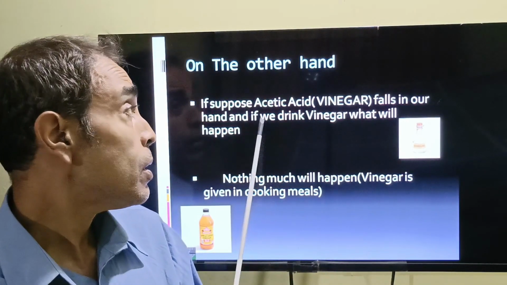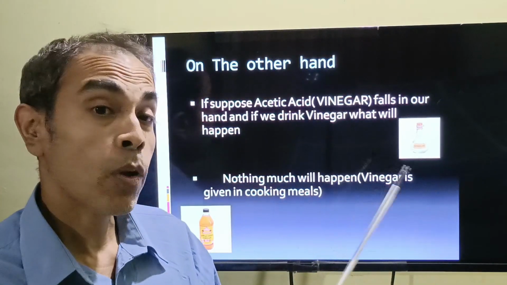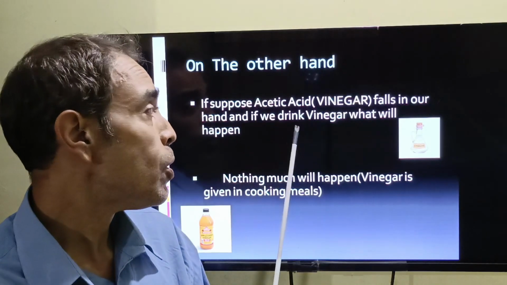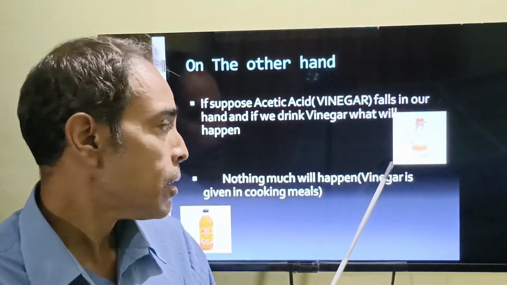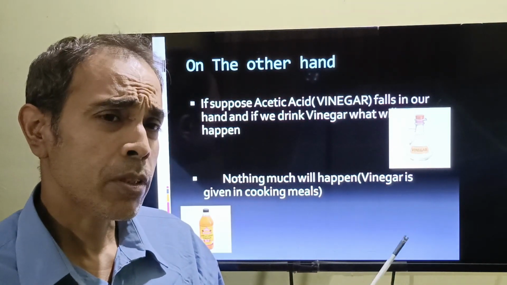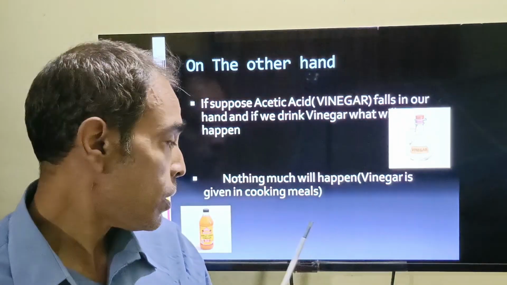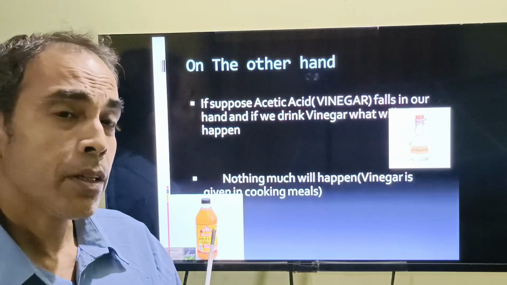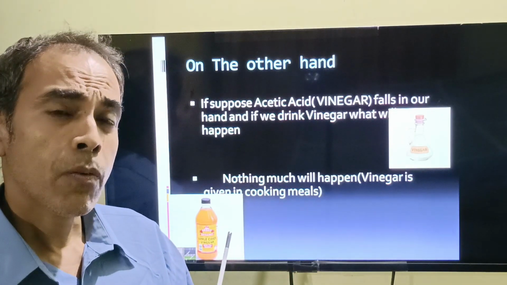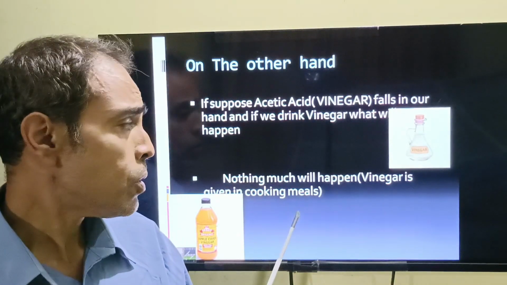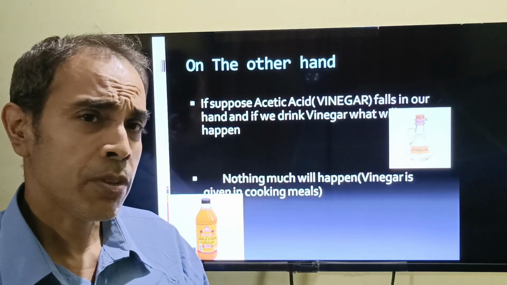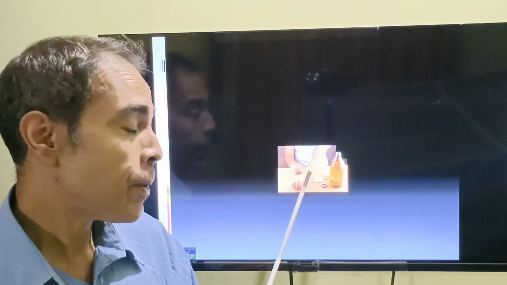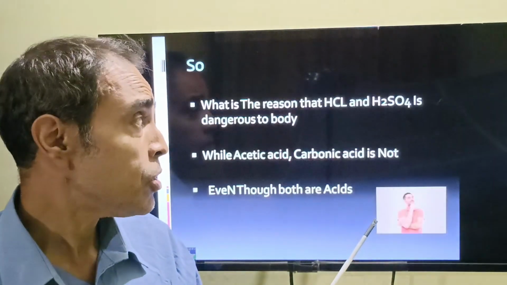But on the other hand, suppose acetic acid, which we call vinegar, falls on your body, or suppose we drink vinegar, what will happen? This is vinegar. Nothing much will happen, because vinegar is used in many food items. There is another one called apple cider vinegar, which is used for controlling blood sugar. Even vinegar is used for cleaning our hands. Suppose we get a burn, we can also use a vinegar solution.